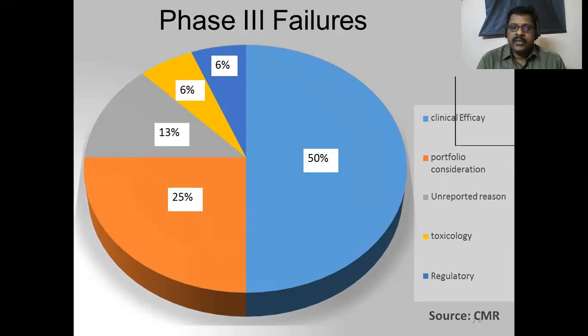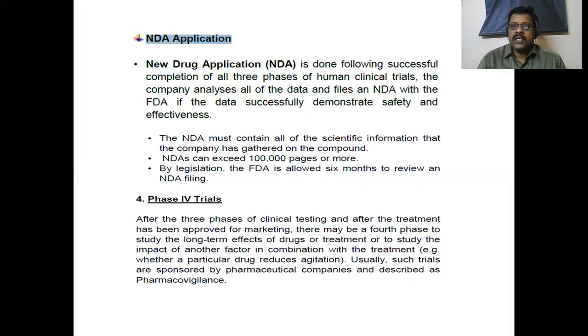So that is the proof that the various levels of testing of drugs in clinical trials in various phases ensure the safety among the tested population. Only 6% undergo a risk in this testing, and for regulatory reasons another 6% fail. So like this, the success rate goes, and after successfully completing phase 3, we have to apply for a new drug application.